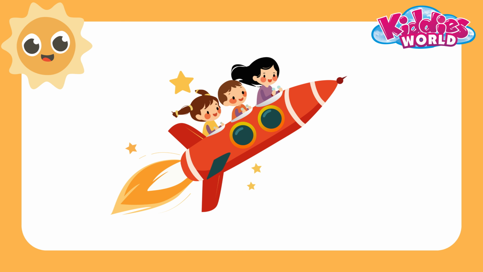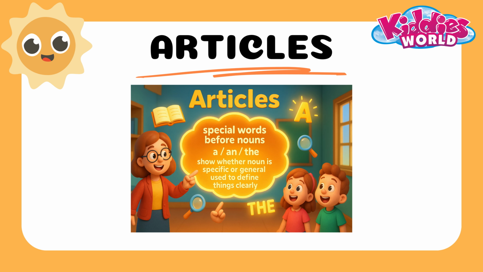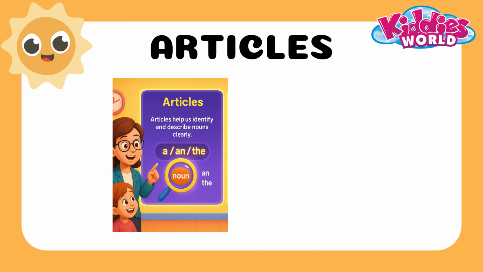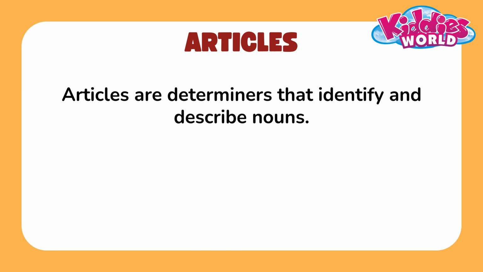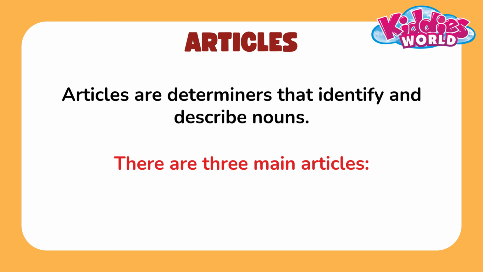Today we are going to learn about articles and their correct usage in sentences. Articles help us identify and describe nouns clearly, and they play a vital role in making our sentences grammatically correct. Articles are determiners that identify and describe nouns. There are three main articles: a, an, and the.